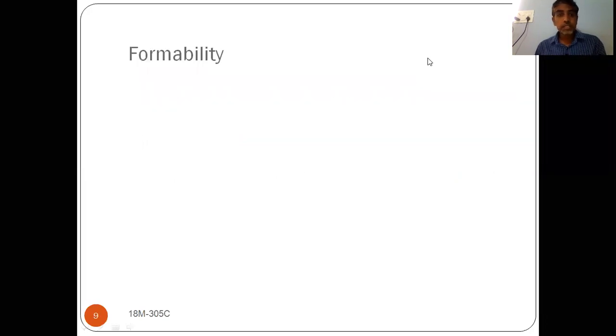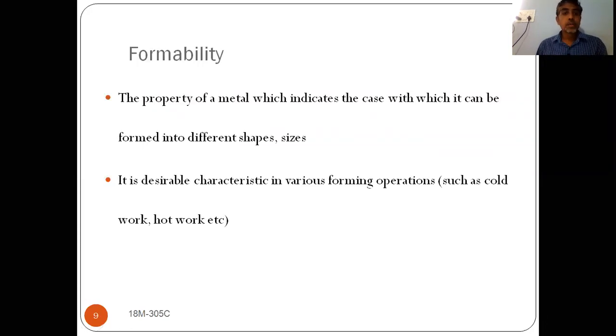And the next one is formability. Okay, so forming operations. We have to convert the raw material into different sizes and different shapes. So it should be able to be converted into different sizes and different shapes. Then that property is known as formability. So we can use this property in forming operations. We are converting raw material into different shapes as per our applications.